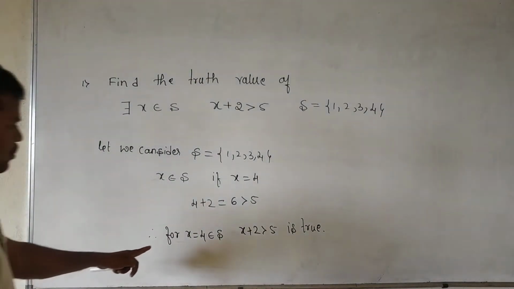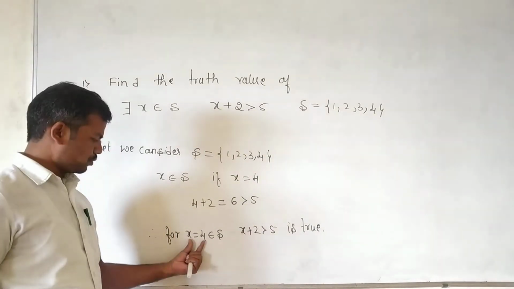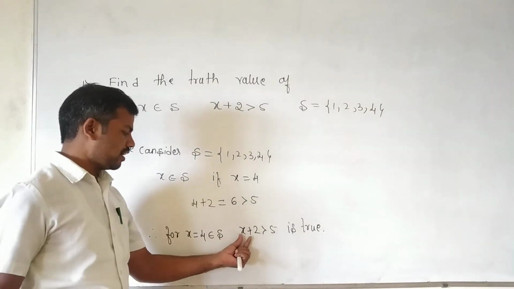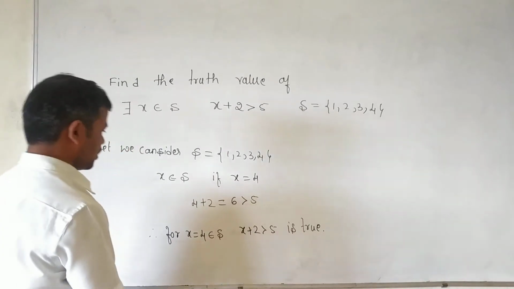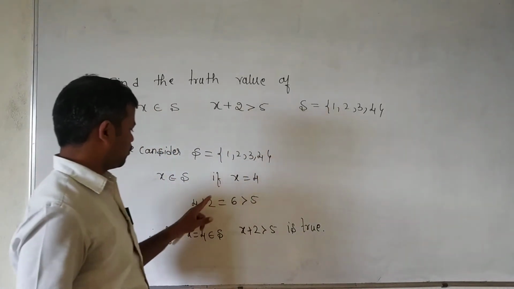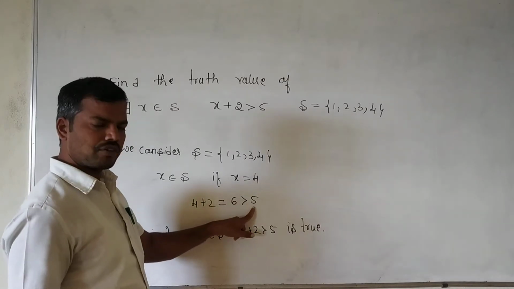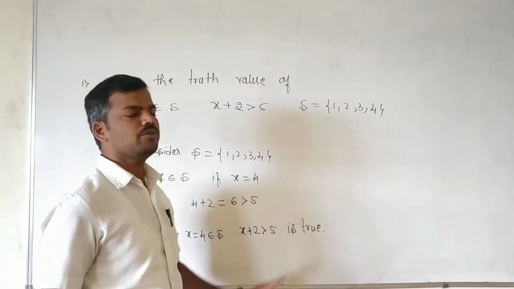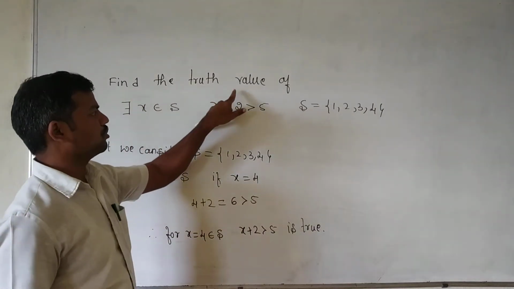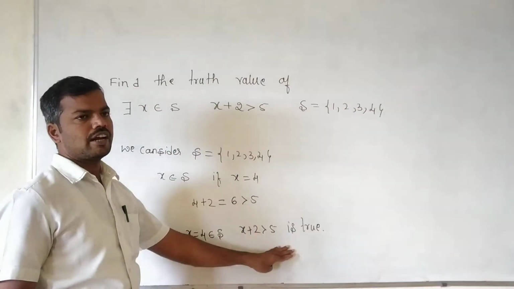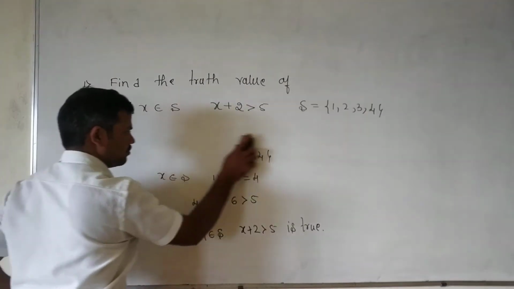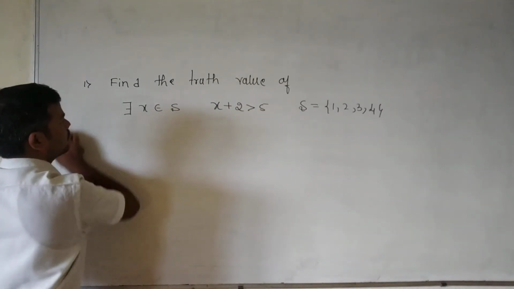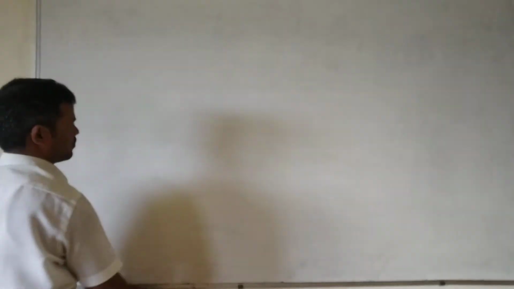So this is true. For what value did we get true? For x equal to 4, 4 plus 2 is 6, and 6 is greater than 5, so it is correct. If you take another value, 1 plus 2 is 3, is 3 greater than 5? No, it is false. For the remaining values it is false. It is true only for x equal to 4, and we had to find the truth value.